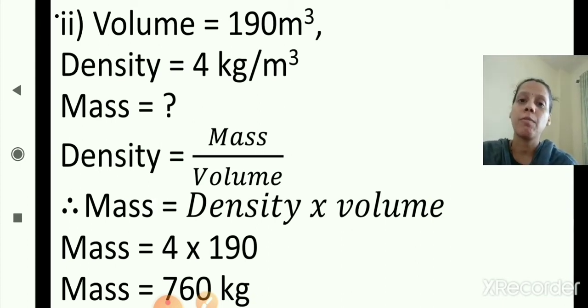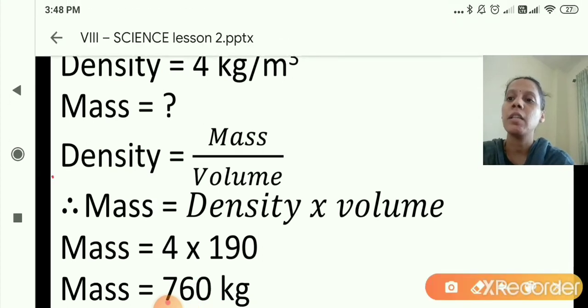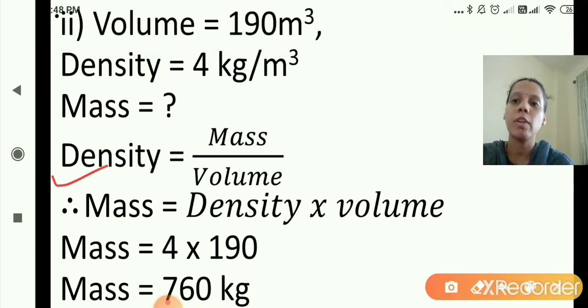Mass we will find out. Yes, volume and density is given, we will find out mass. But again we will write down the same formula. As you can see here, density is equal to mass upon volume. We will write down the formula.